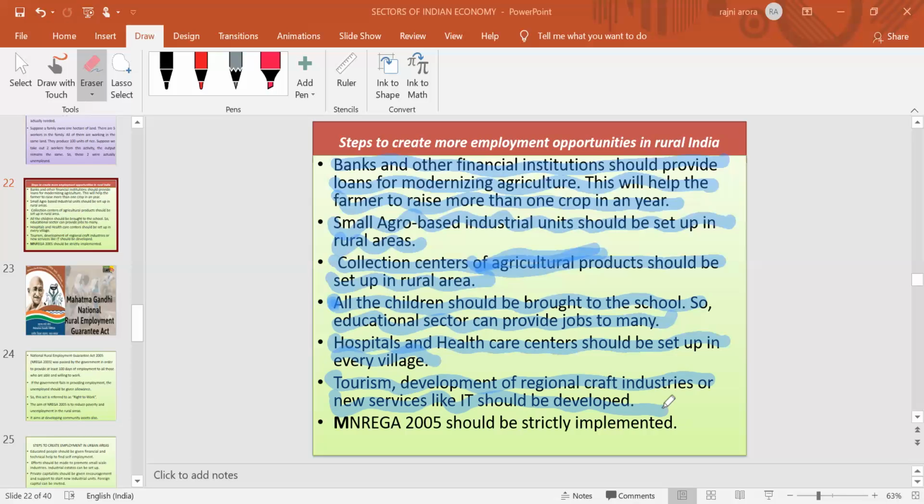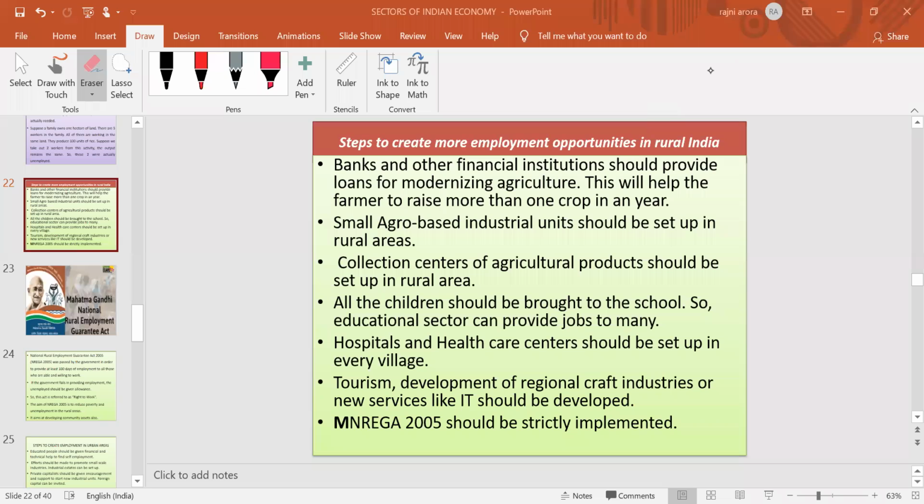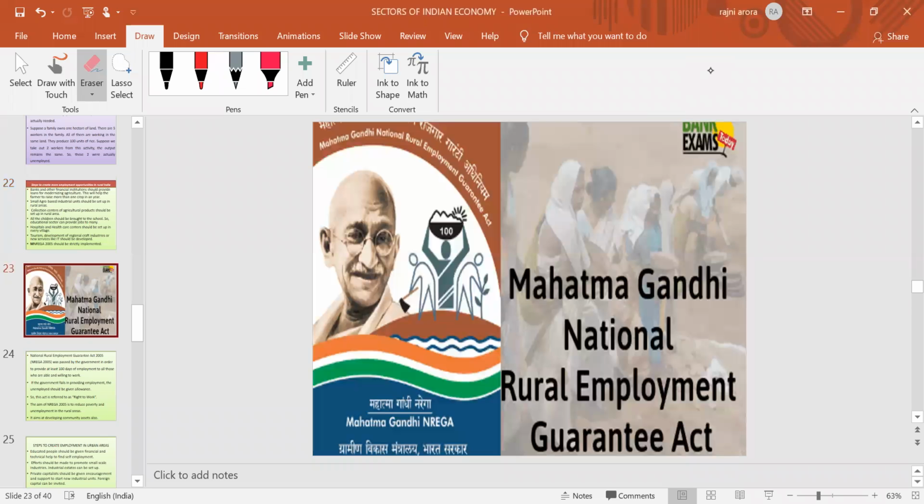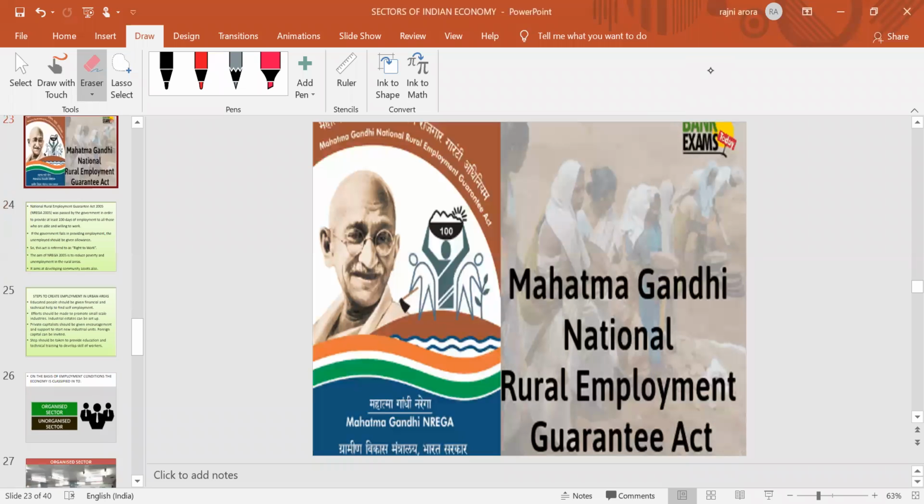The last one: MGNREGA must be strictly implemented. One of the schemes implemented by the government to create employment opportunities in rural areas was MGNREGA, the Mahatma Gandhi National Rural Employment Guarantee Act. It must be implemented very strictly. Why?